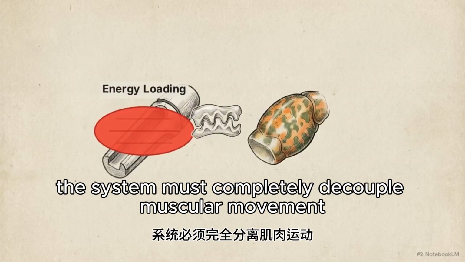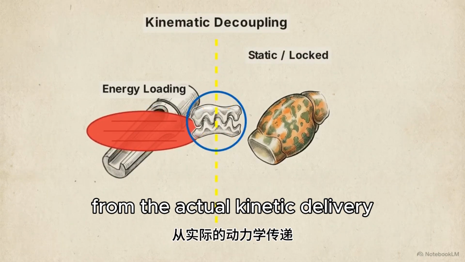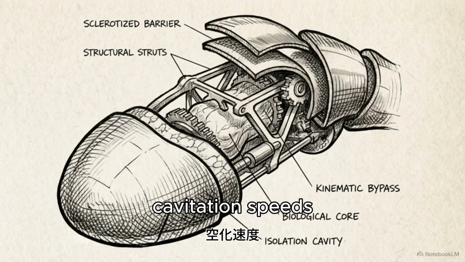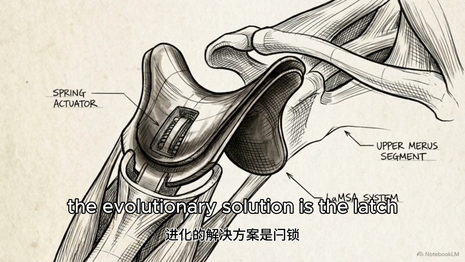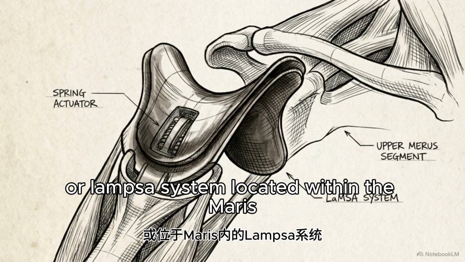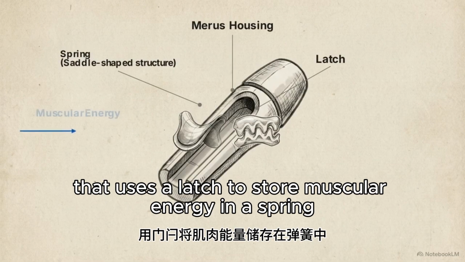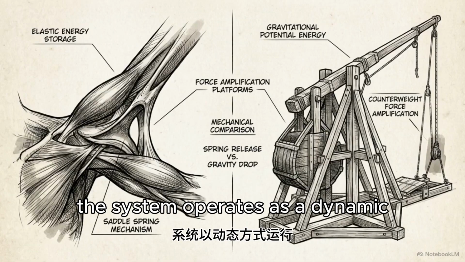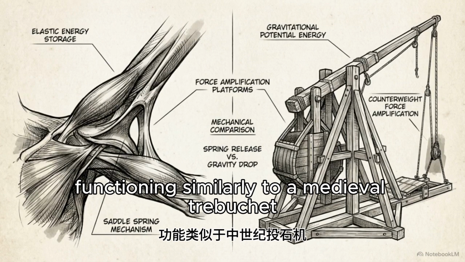To achieve this, the system must completely decouple muscular movement from the actual kinetic delivery. This kinematic bypass allows the organism to reach supercavitation speeds while protecting its internal tissues. The evolutionary solution is the Latch-Mediated Spring Actuation, or LAMSA system, located within the meris. LAMSA is a biomechanical mechanism that uses a latch to store muscular energy in a spring for instantaneous release. The system operates as a dynamic force amplification platform, functioning similarly to a medieval trebuchet.